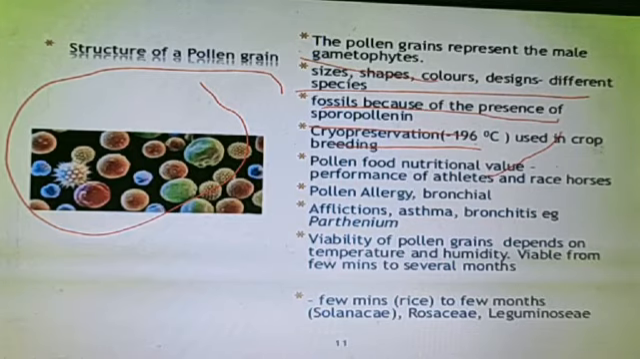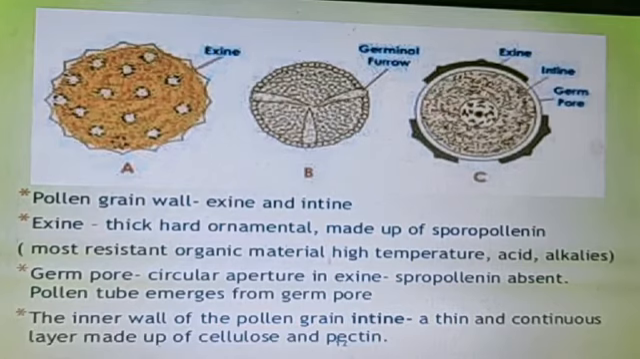Viability means the development. Is it possible? Viable means whether the pollen grain will germinate or not. That is viability. It depends upon the temperature and the humidity, and pollen remains viable from a few minutes to several months. It means whether it has the condition to develop into a young plant or not. That is known as viability. For example, the Solanaceae, Rosaceae and Leguminosae families.